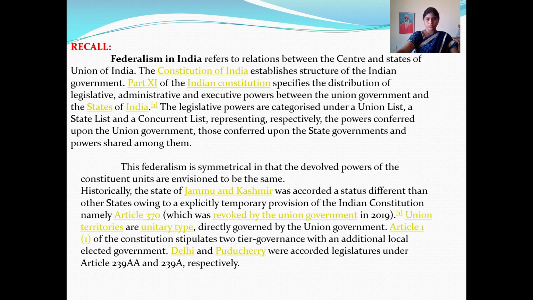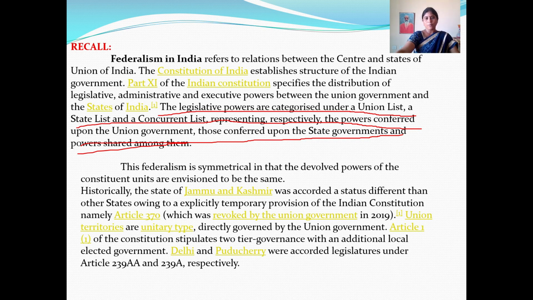Just now we discussed. The legislative powers are categorized under the union list, state list and concurrent list, representing respectively the powers conferred upon the union government, those conferred upon the state governments, and powers shared among them.